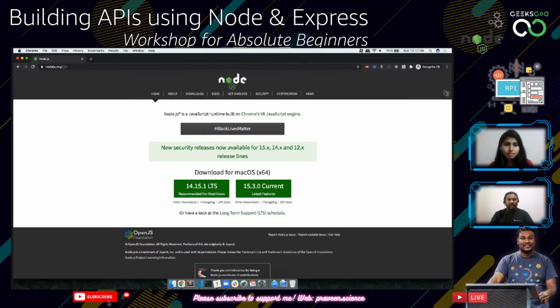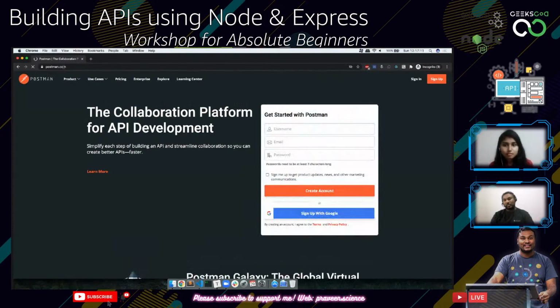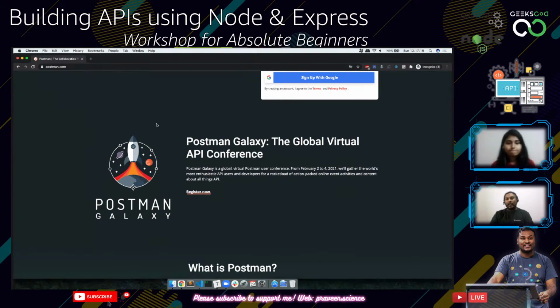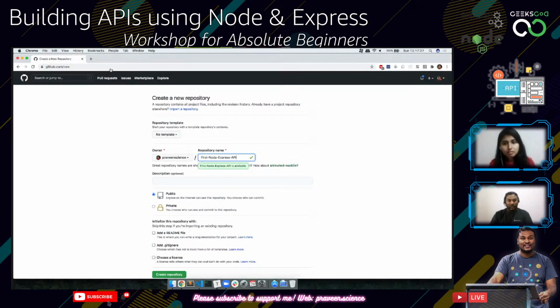And apart from that, we want something called Postman, which is mainly for the API requests. So this is going to help you in creating all the API requests, post requests, get requests, etc. And we will also be learning about some pretty awesome new things as well. So this is what we are going to do now. And let me quickly find out if everyone is here.